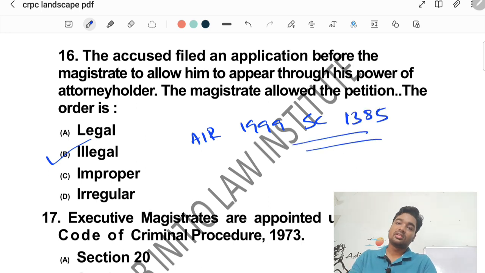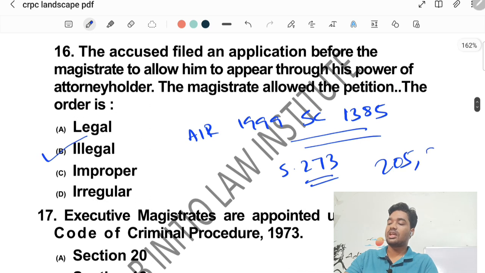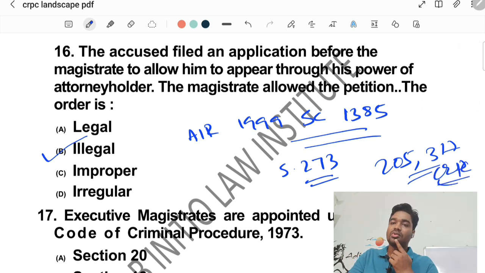You can tell me the exact citation of this case law in the comment section below, and what is actually required as per section 273 is that during trial the presence of the accused is mandatory unless it has been dispensed with by the magistrate, like given in 205 or 317 CrPC, where the judge or magistrate has the power to dispense with the personal attendance of the accused, but otherwise the presence of the accused is mandatory under section 273.